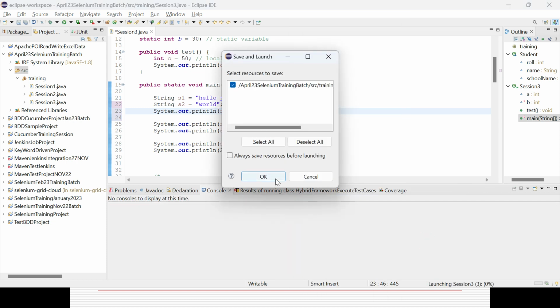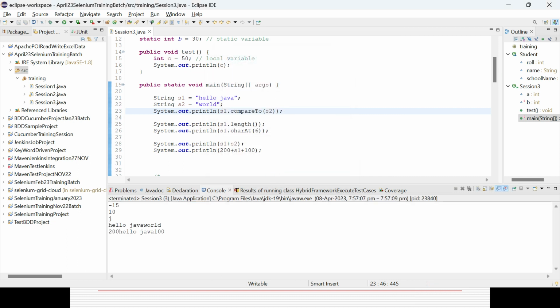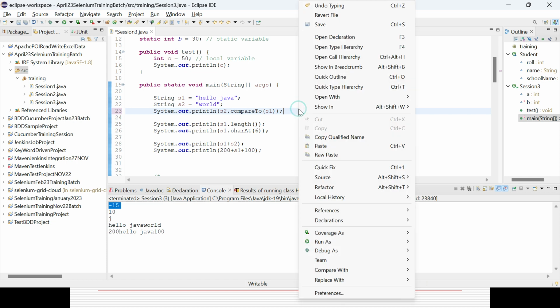So which one is starting with a higher case? You could see a negative sign, because s1 is H, which is earlier in the alphabet A to Z, right? And W is coming later. So the H to W difference is 15, but H is smaller. That is the reason it's coming as minus 15. But in case you give s2 dot compareTo s1, it will give you plus 15. So that is the way you can use compareTo. In case both are the same, it will give you the 0 value.